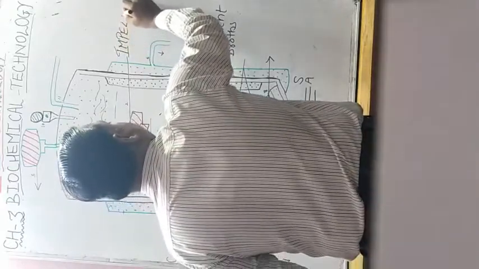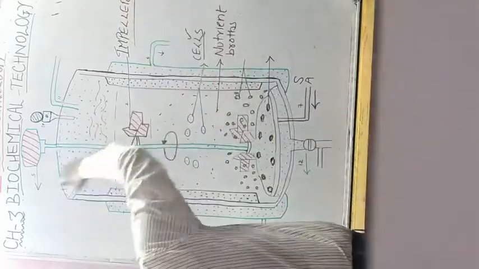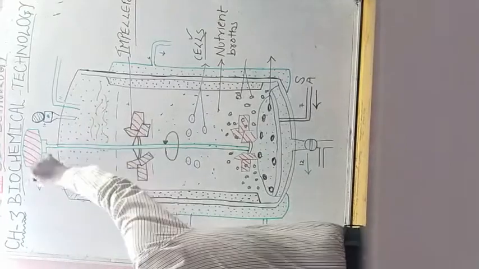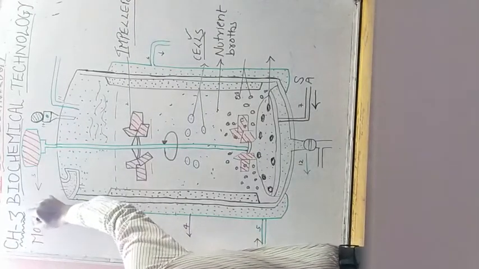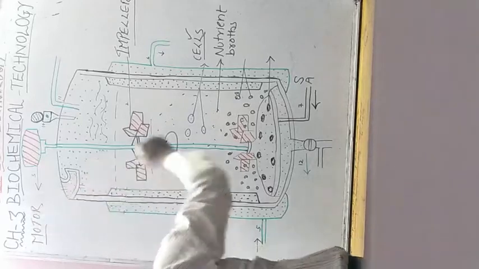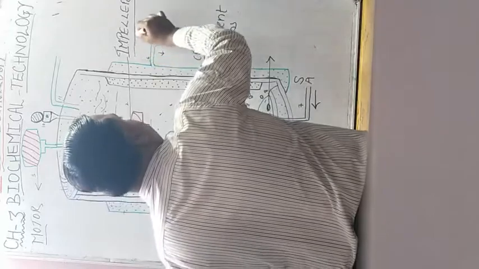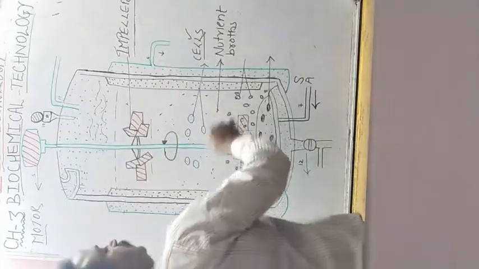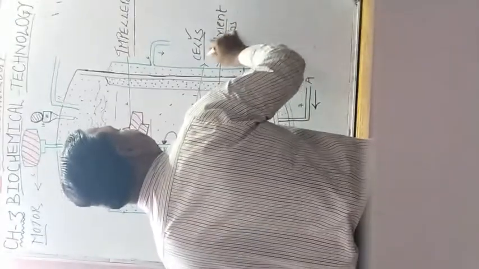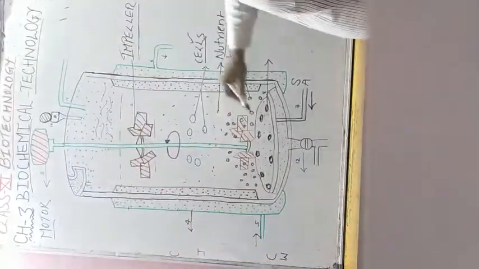Student, the impeller's function: when this motor rotates, along with this the impeller also rotates. The function of this impeller, student, is that it makes the nutrient broth, nutrient media and cells homogeneous throughout the fermenter.